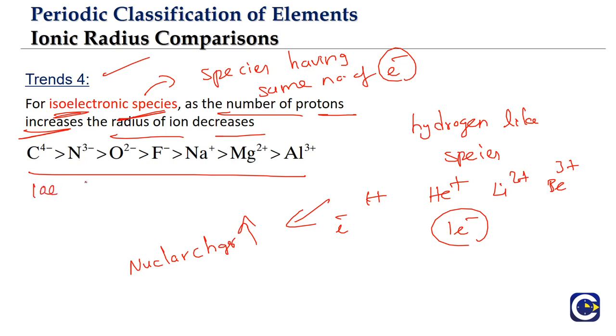What about N3 minus? Nitrogen has 7 electrons. 3 minus means it becomes 10 electrons. O2 minus, oxygen has 8 electrons. Gaining 2 electrons means it becomes 10. F minus, already 9 electrons. Gaining 1 means it becomes 10.